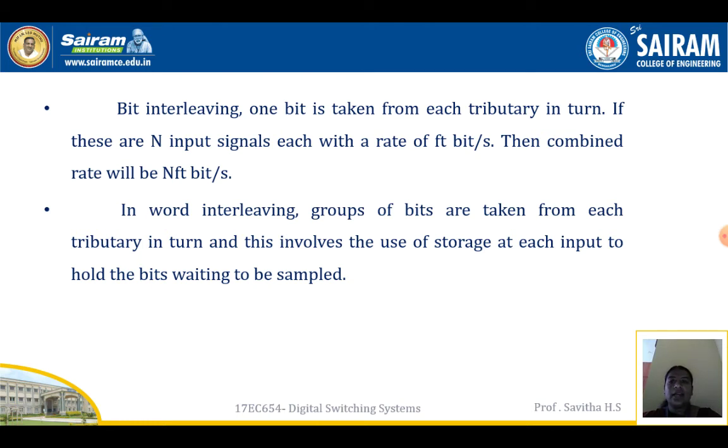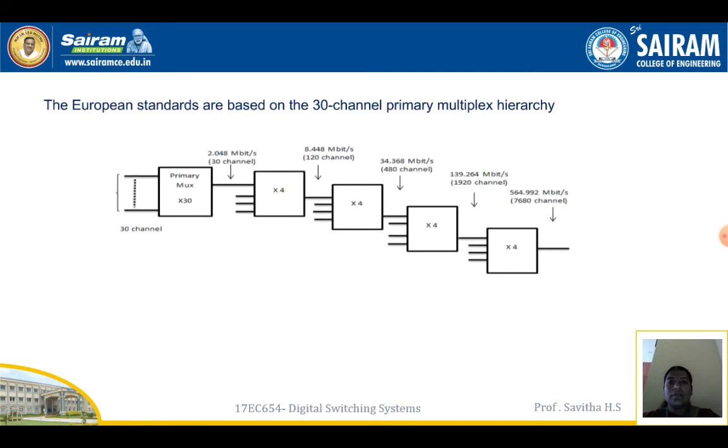If there are n input signals, each with a rate of f_t bits per second, then the combined rate will be n f_t bits per second. In word interleaving, groups of bits are taken from each tributary in turn. This involves the use of storage at each input to hold the bits waiting to be sampled.